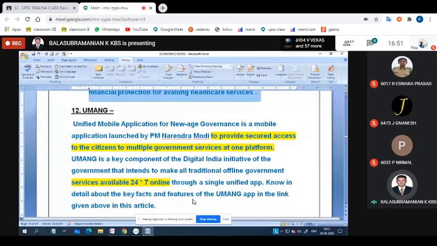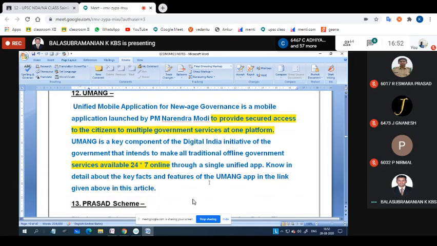Let me give the Umang. Okay, it is an application to provide secured access to citizens to multiple government services on one platform. For example, if you download this Umang, all the government public sectors like LIC, ration card as well as all things are available inside it itself. All the government applications will be available in the Umang itself, and the service is available 24 by 7 and online.